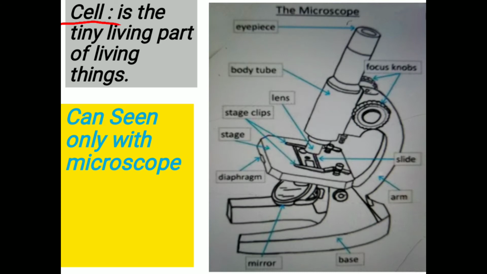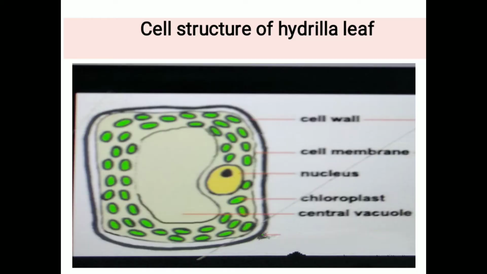Cell. Cell is the tiny living part of all living things. We can see cells by studying the internal structure of different parts of living beings. It can't be seen with the naked eyes. It can be seen only with the microscope. Every living being has different cell structure.